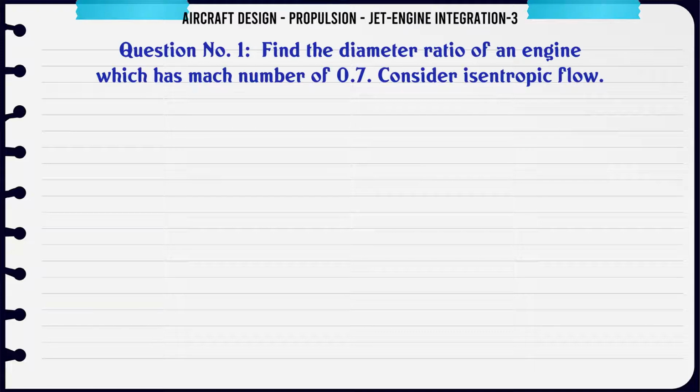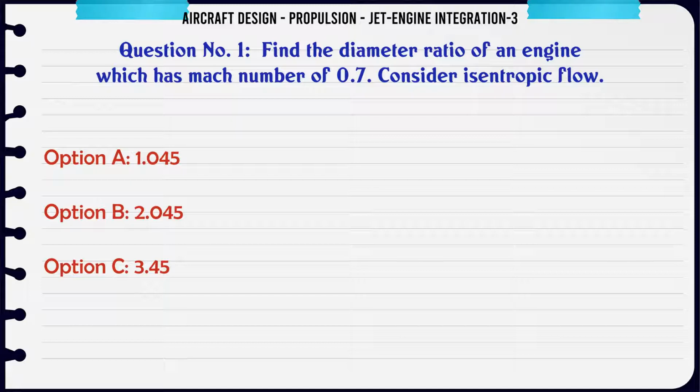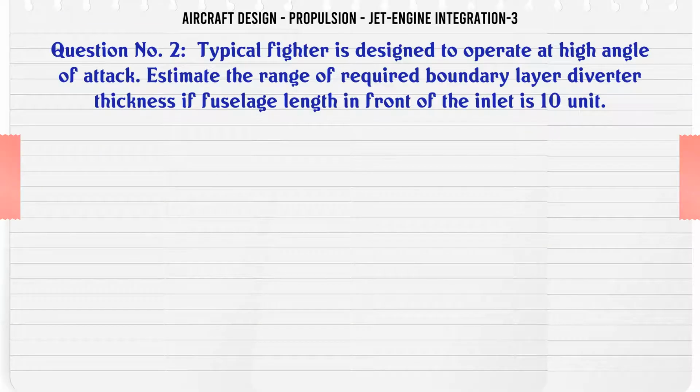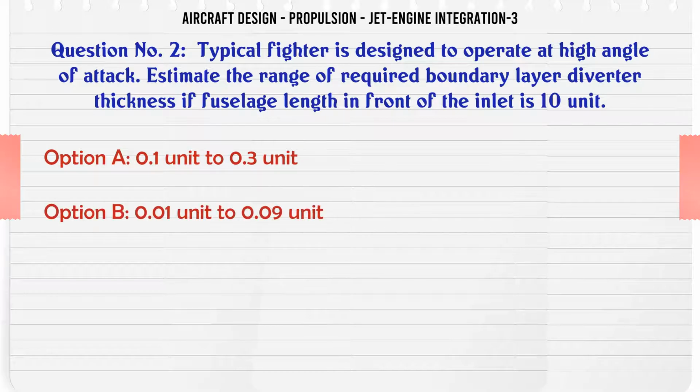Find the diameter ratio of an engine which has Mach number of 0.7. Consider isentropic flow. A, 1.045. B, 2.045. C, 3.45. D, 5.64. The correct answer is 1.045.